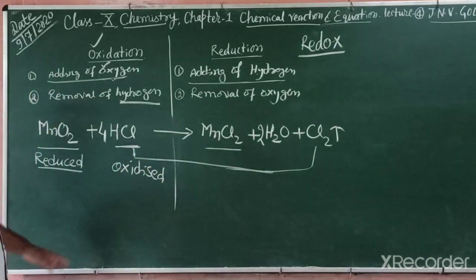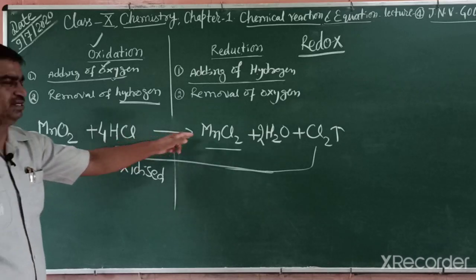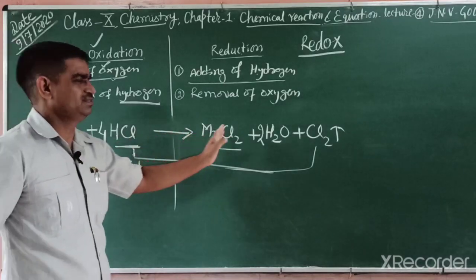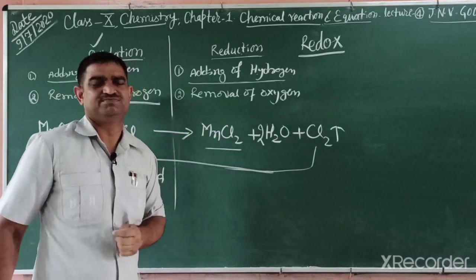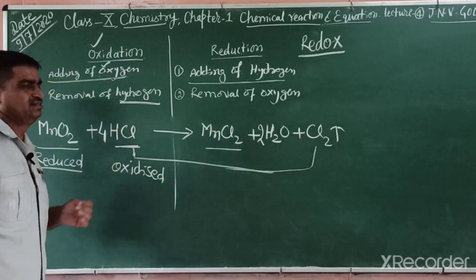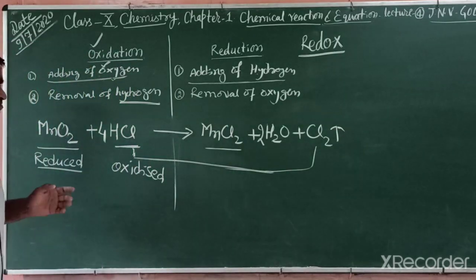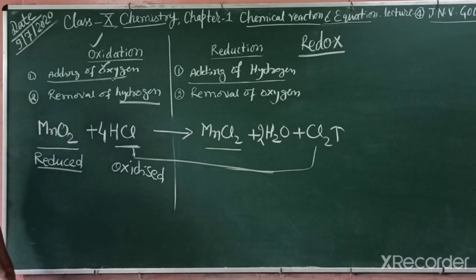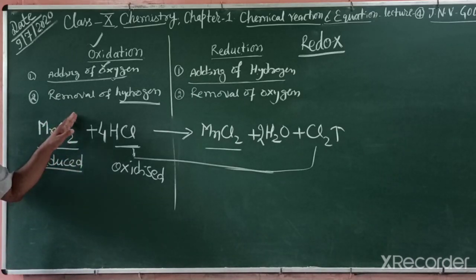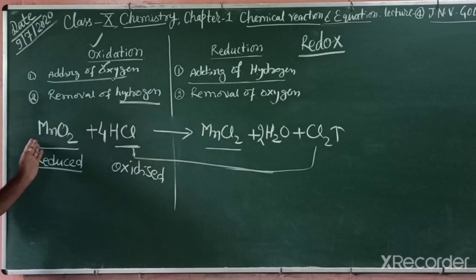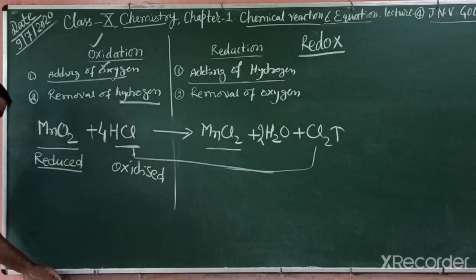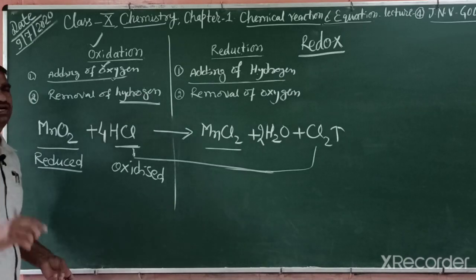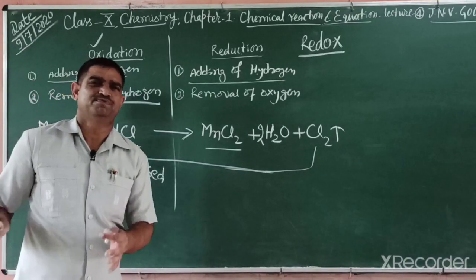But students, we can't be clear because there is also chlorine on the other side, so how can you say this is oxidized? That is difficult. You will learn in detail in 11th class. But I can give you some key points on how to identify which is reduced and oxidized. In 9th class, you know the charge on any compound.